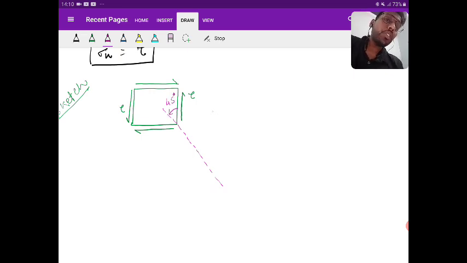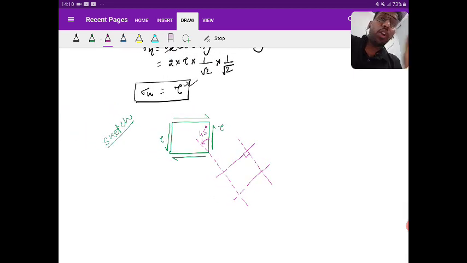Yes or no? So the perpendicular will be representing the second principal plane. So at 45 you are getting plus tau, so I will be showing it as tensile, and the magnitude of the principal stress is tau. Make sure the magnitude is tau.